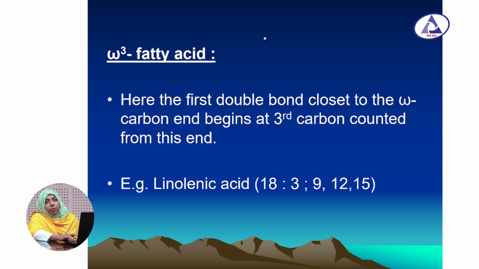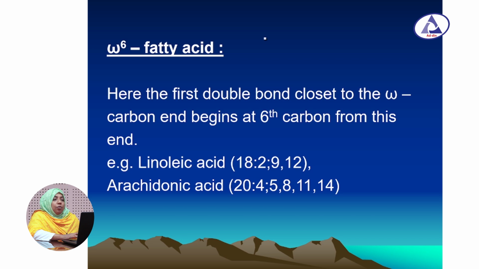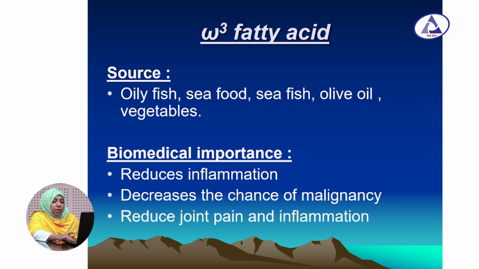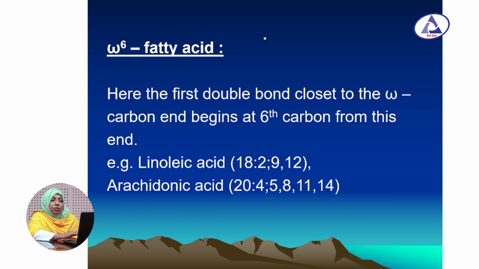An example of an omega-3 fatty acid is linolenic acid. In omega-6 fatty acid, the first double bond closer to the omega carbon end begins at the sixth carbon from this end. Examples of omega-6 fatty acids are linoleic acid and arachidonic acid.